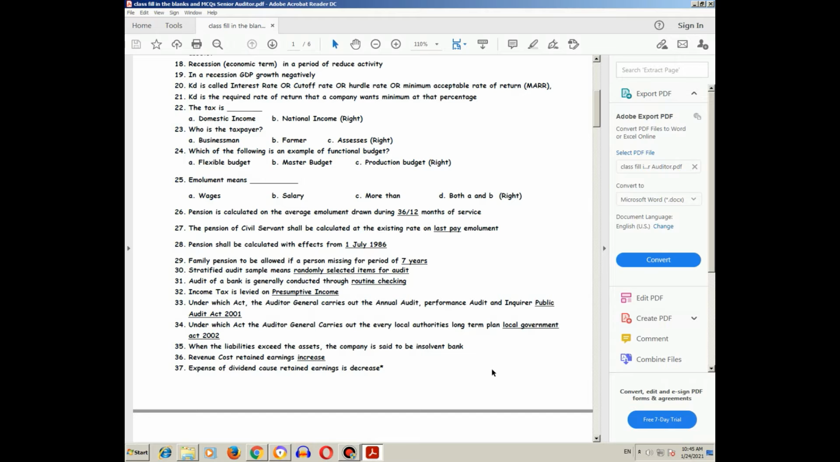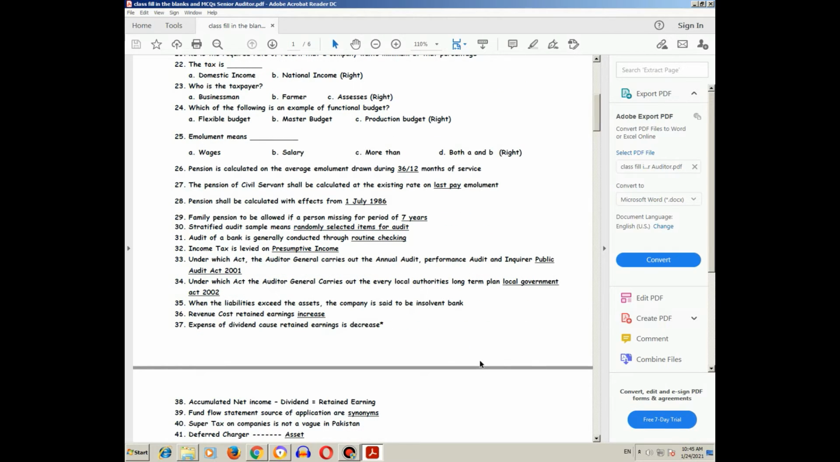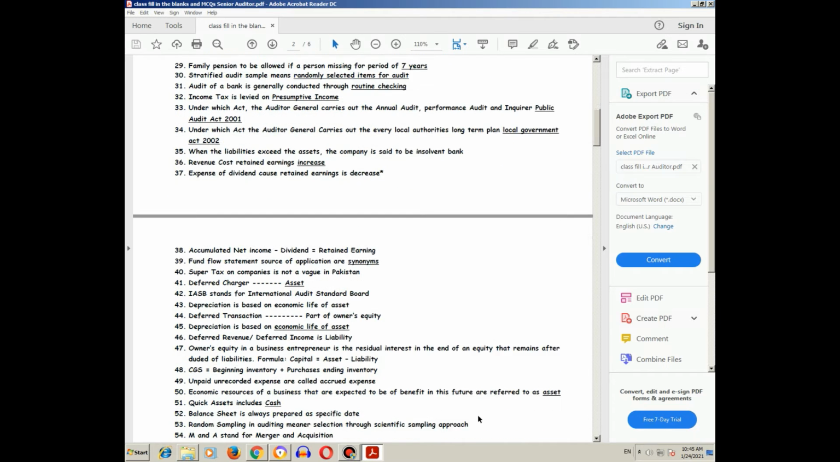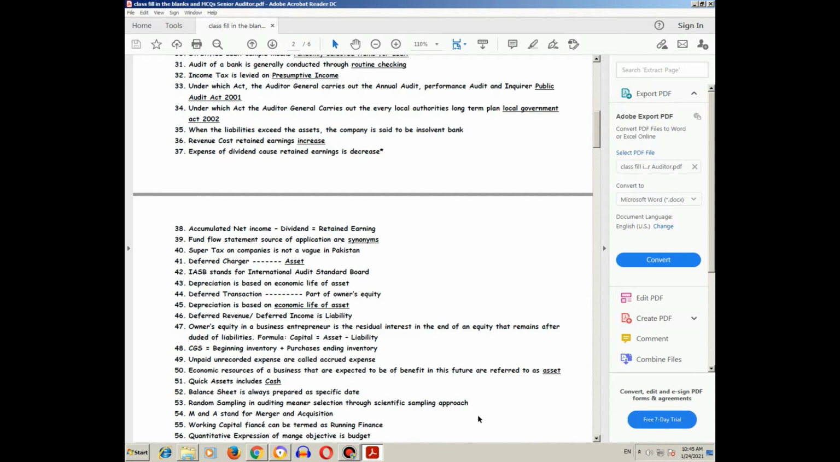Revenue: retained earnings increase. Expense or dividend: retained earnings decrease. Accumulated net income minus dividend equals retained earnings. In a fund flow statement, source and application are synonymous. Super tax on companies is not a wage in Pakistan.